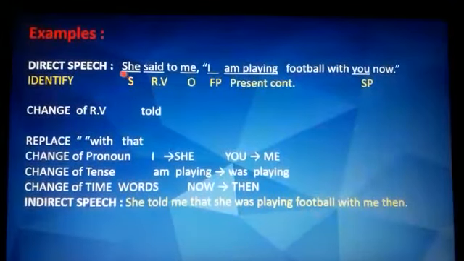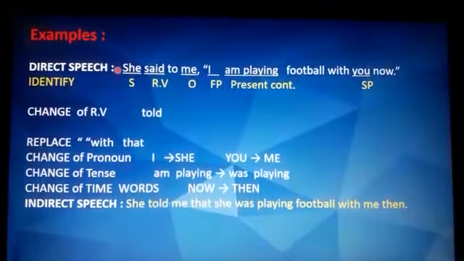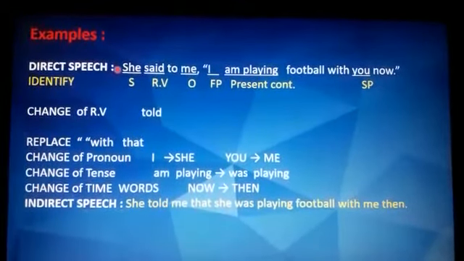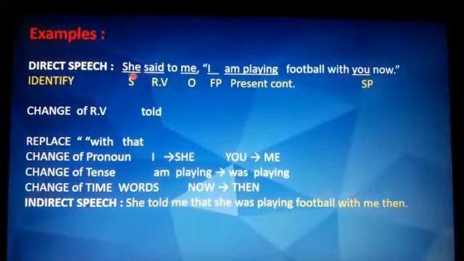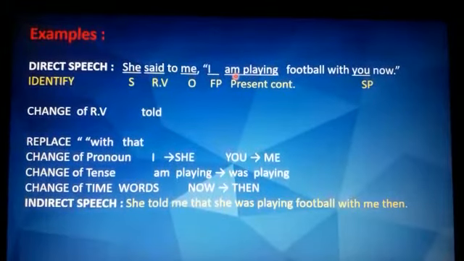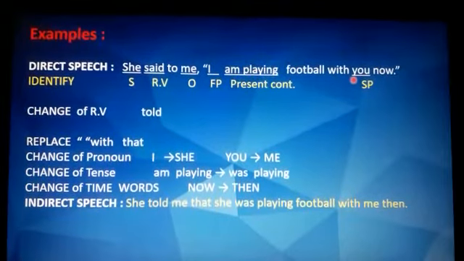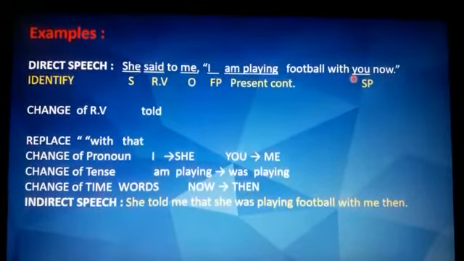Now I have given examples here. Direct speech sentence: She said to me, I am playing football with you now. Now you will identify the subject, which is she, and said to is the reporting verb, and me is the object here. I is the first person, am playing is the present continuous tense, and you is the second person, and here now is the time-specific word which will be changed.